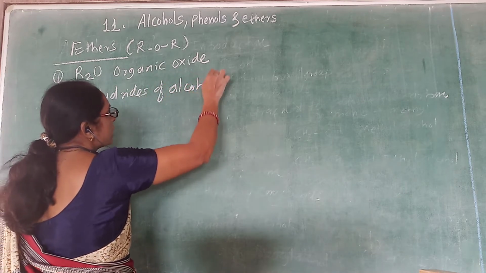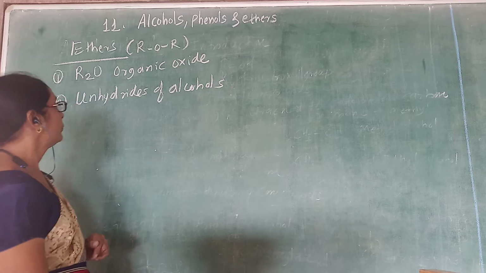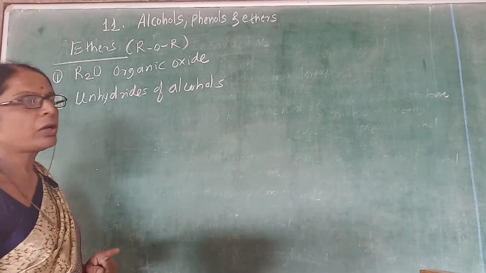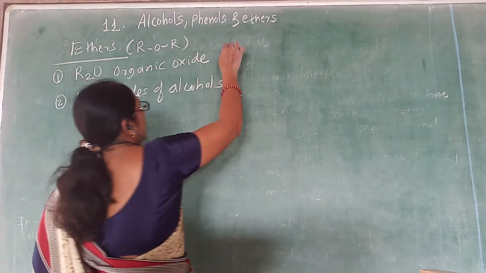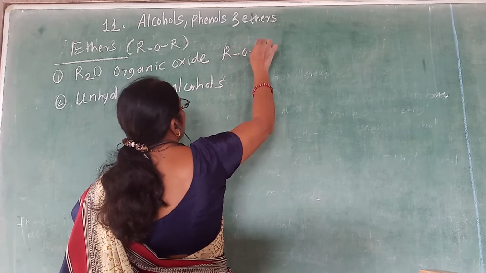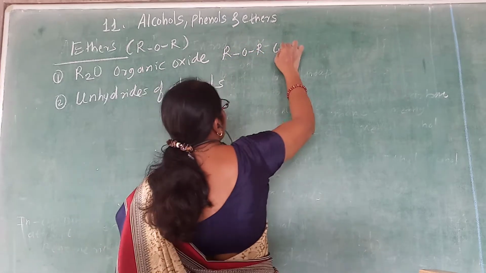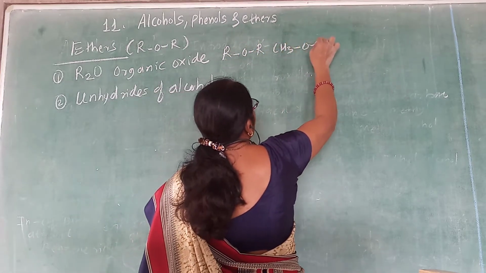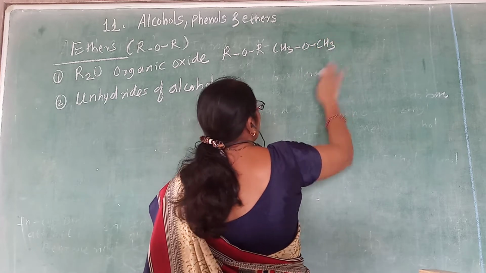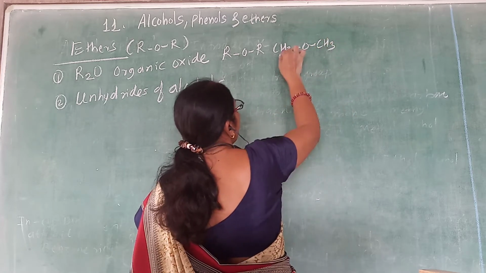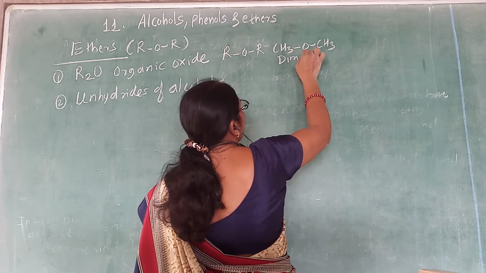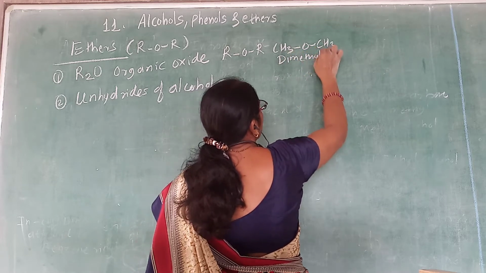So why are they called anhydrides of alcohol? First, they are organic oxides. Ether ROR, where both R may be the same or both R may be different. If both R are the same, like this, it is called dimethyl ether.